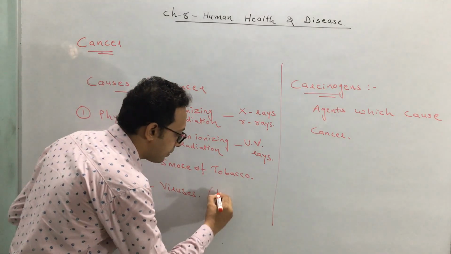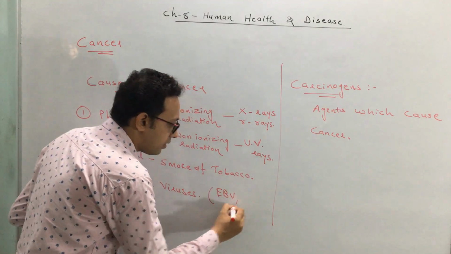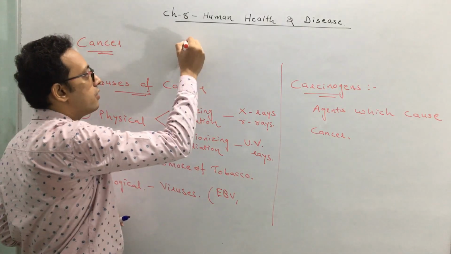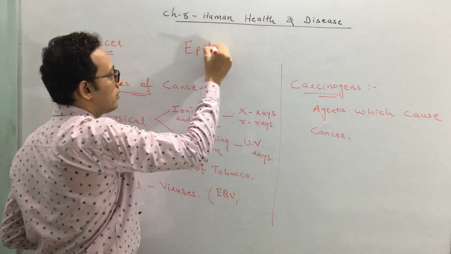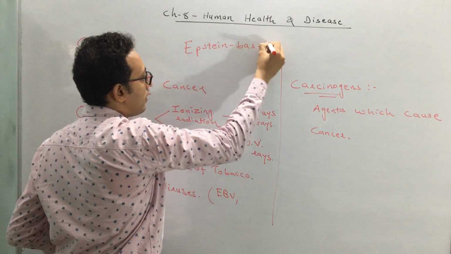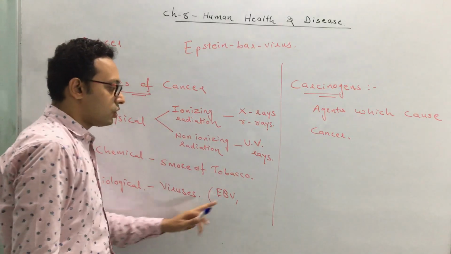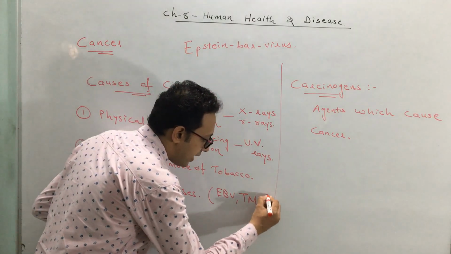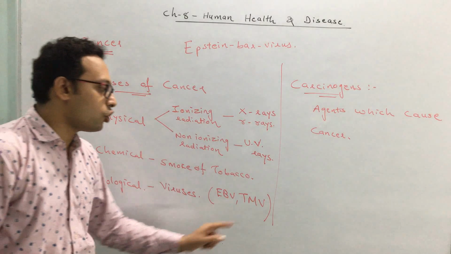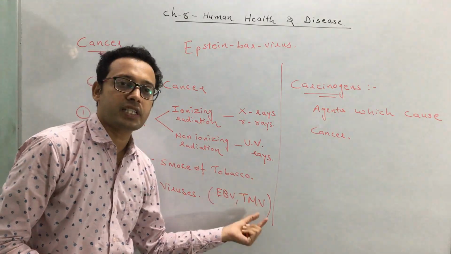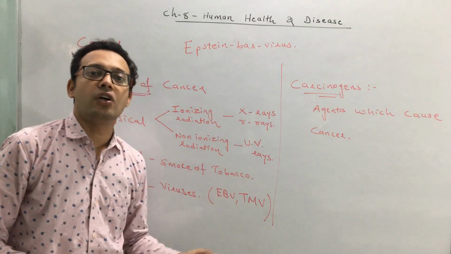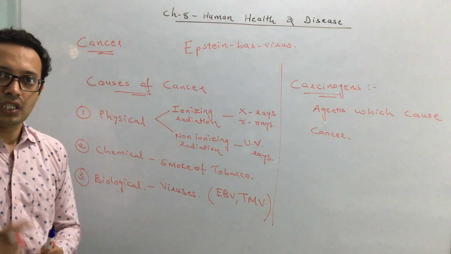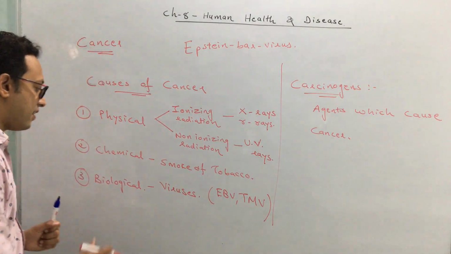I will give you an example: EBV, Epstein-Barr virus. I am writing down the name here. Epstein-Barr virus, EBV. Or you can also see one plant virus which can cause cancer, that is TMV, tobacco mosaic virus. This is a virus that causes cancer in a plant cell. Epstein-Barr virus causes cancer in an animal cell. Clear? So there are viruses which have the capacity to cause cancer, and they fall under the category of biological agents.